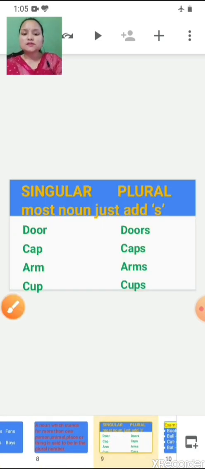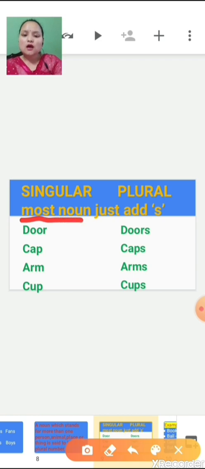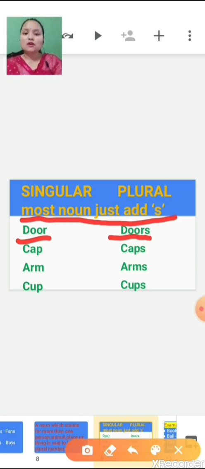So the first one is, most nouns just add S at the end of the word. Here you can see door, and here doors. At the end S is there, right? That means here we are talking about one door and here we are talking about 2 doors, 3 doors, 4 doors.